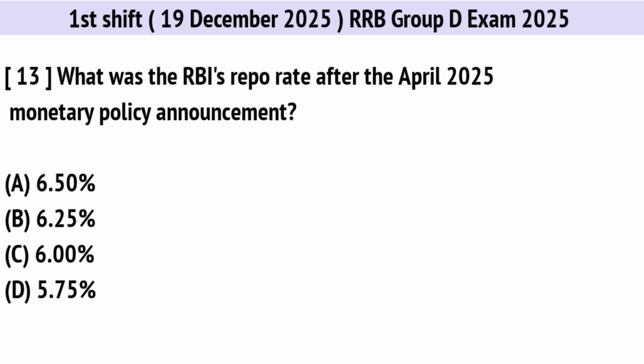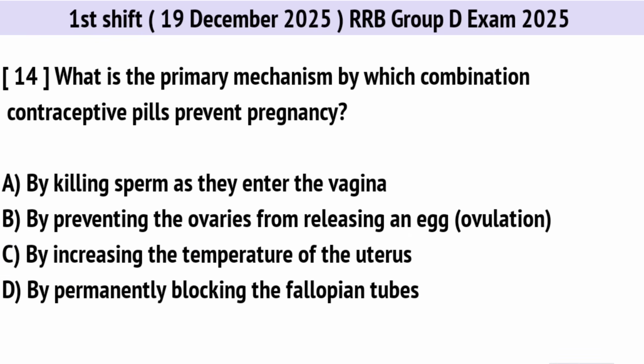What was the RBI's repo rate after the April monetary policy announcement? Correct option is C. 6.00%. What is the primary mechanism by which combination contraceptive pills prevent pregnancy? Correct option is B. By preventing the ovaries from releasing an egg.